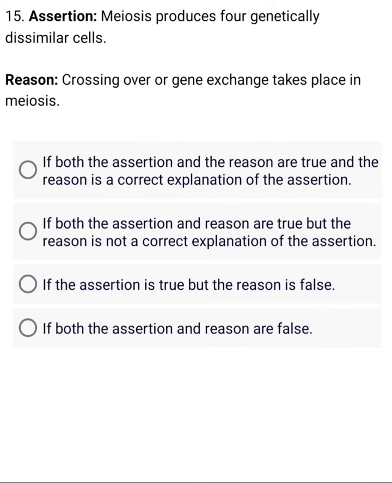Assertion: Meiosis produces four genetically dissimilar cells. Reason: Crossing over or gene exchange takes place in meiosis. Right.